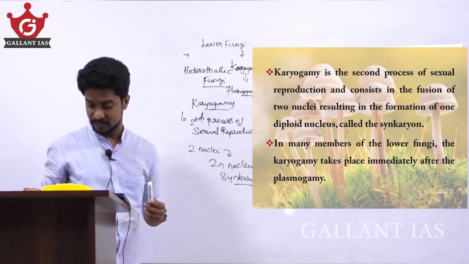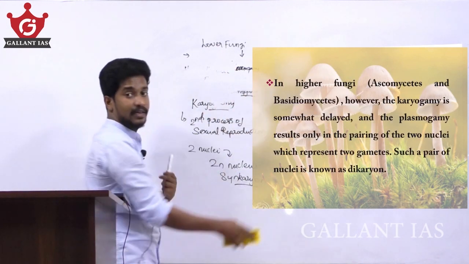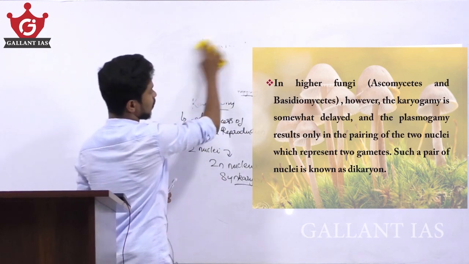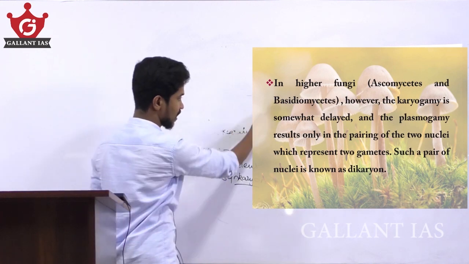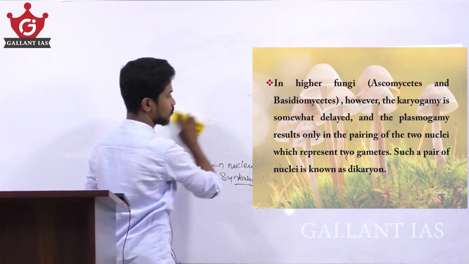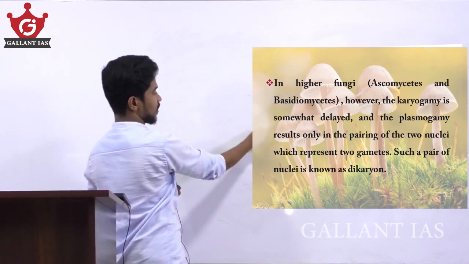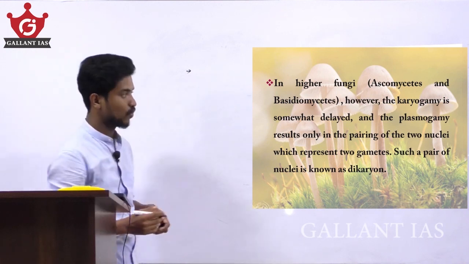And in higher fungi, the ascomycetes and basidiomycetes, however, the karyogamy is somewhat delayed.